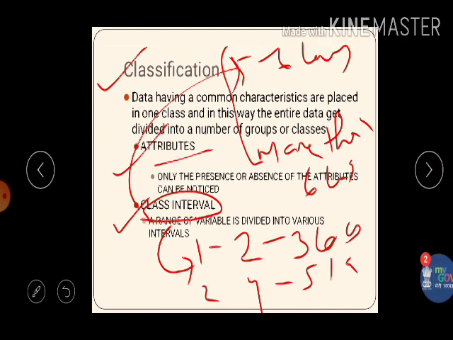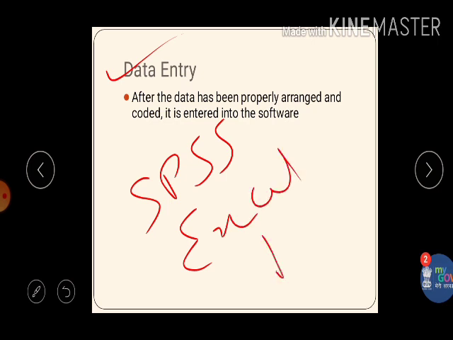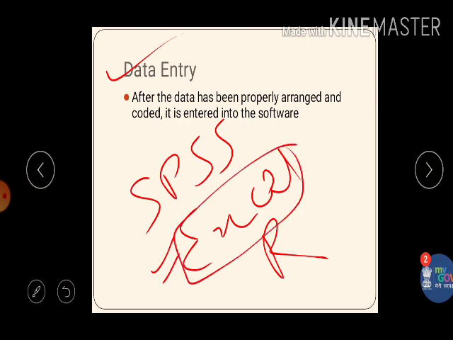After data classification, the step is data entry. Now we enter the data into statistical software. It may be SPSS, Excel, or R. But basically we use an Excel sheet for feeding the data, and after that this Excel sheet is easily compatible with SPSS, R or any statistical software.